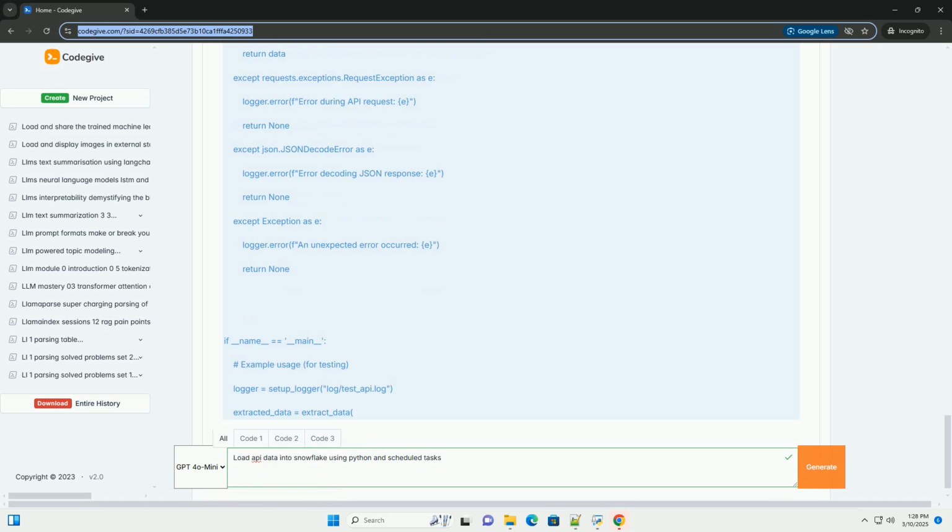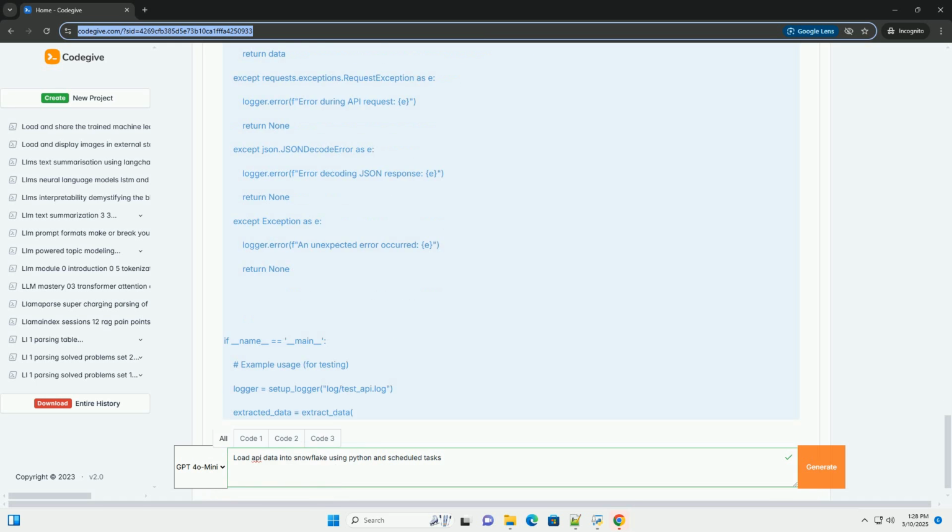Con.commit, important, commit the transaction. Logger.info, f successfully loaded len(data) records into table_name. Except Exception as e. Logger.error, f error loading data into table_name, e. If con, con.rollback, roll back the transaction on error. Finally, if cursor, cursor.close.